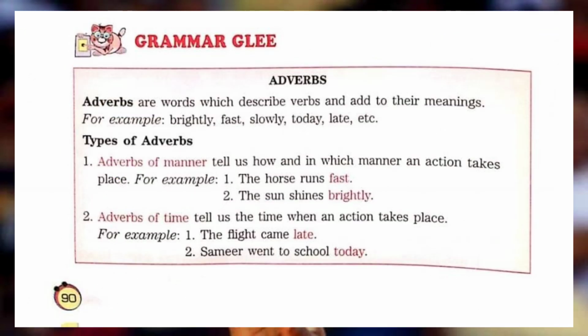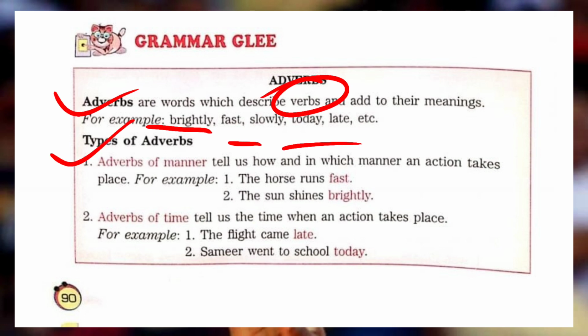All right. Here we are going to study about adverbs. Whom do we call an adverb? Adverbs are words which describe verbs and add to their meaning, right? They just describe verbs and add on to their meanings. For example, brightly, fast, slowly, today, late, etc. Types of adverbs: adverbs of manner, adverbs of time. What is an adverb of manner? Adverbs of manner tell us in which manner an action takes place.